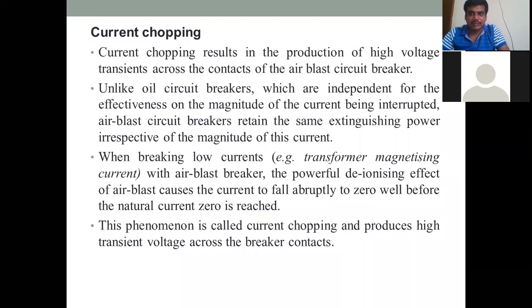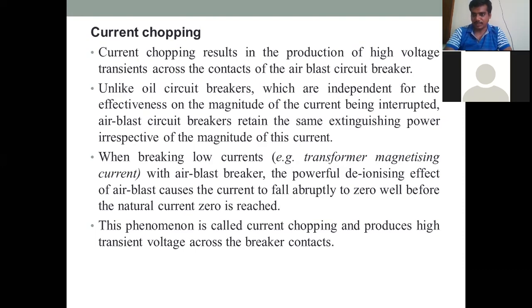At this condition it will lead to sudden arcing, and therefore a huge transient. Therefore it is called current chopping, and here the main parameter is current. When breaking low currents, such as transformer magnetizing current, the powerful deionizing effect of the circuit breaker causes the current to fall abruptly to zero before the natural current zero is reached.